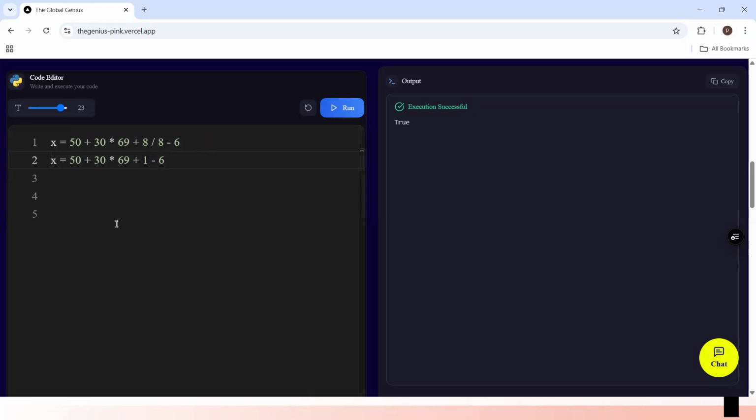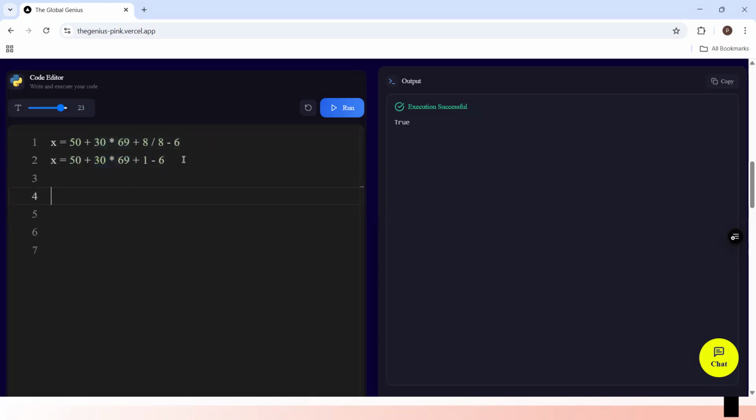Then we'll come and check again. The next thing we have here is multiplication. So after D, we have multiplication, in BODMAS. So we are now going to do this multiplication first. So we are now going to have 50 plus 30 times 69.